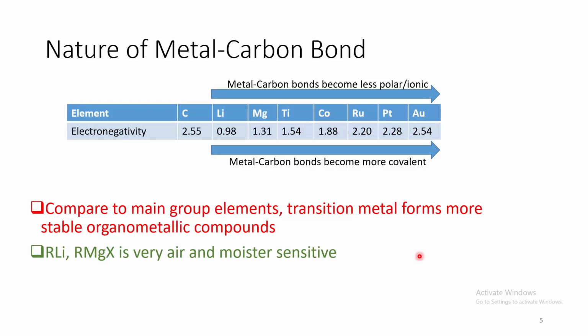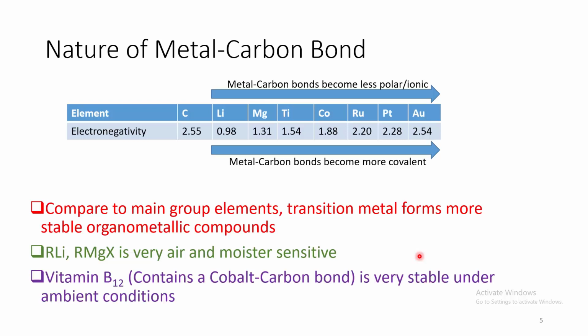Alkyl lithium and alkyl magnesium are very air sensitive and moisture sensitive, and they can only be stored in an inert atmosphere. Whereas vitamin B12, which contains a cobalt carbon bond, is very stable under ambient conditions. Even in our body, it exists.